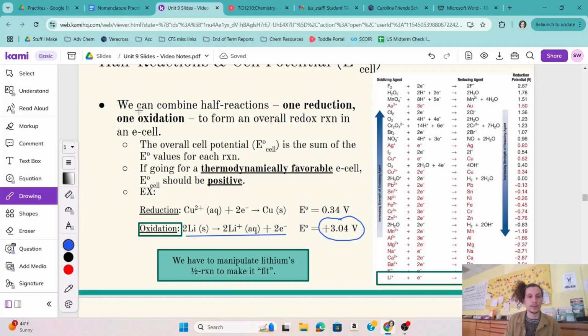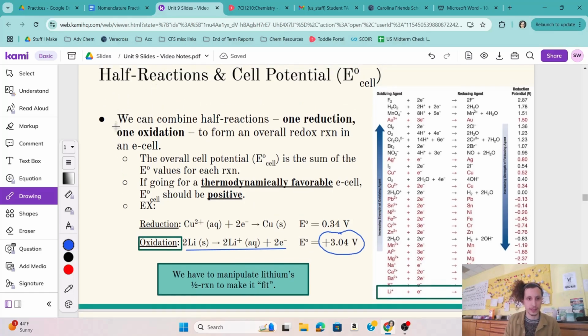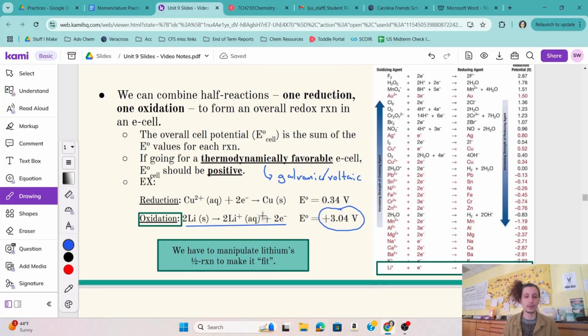Now, I am skimming over some of the text on this. When we're looking at making an electrochemical cell, typically we are looking for something that is thermodynamically favorable. Again, another word for this is galvanic or voltaic cell. That means we want an overall positive reduction potential. Now, when we combine two half reactions, we just add their E cells, and we want to make sure that the number of electrons is going to cancel out on either side.